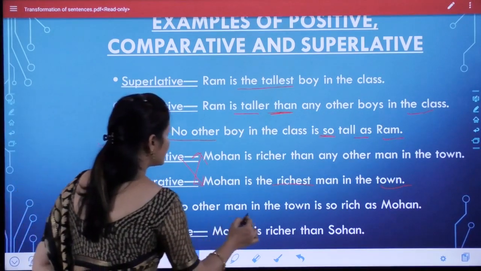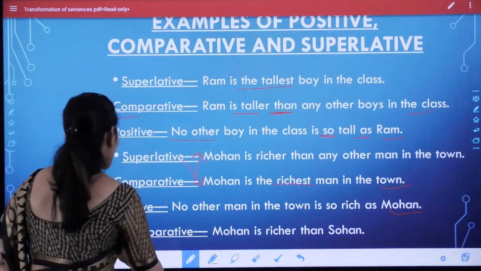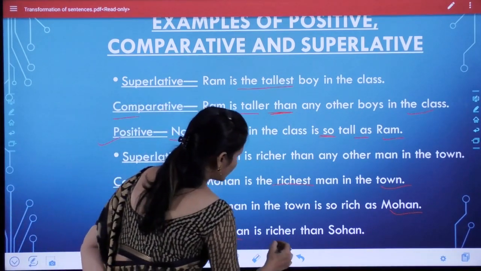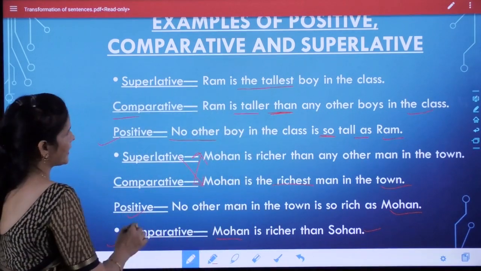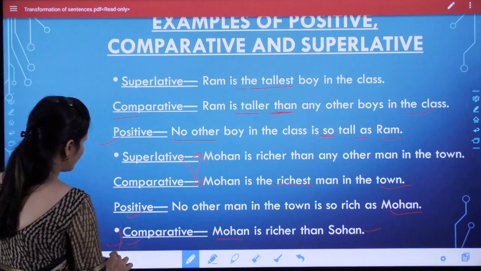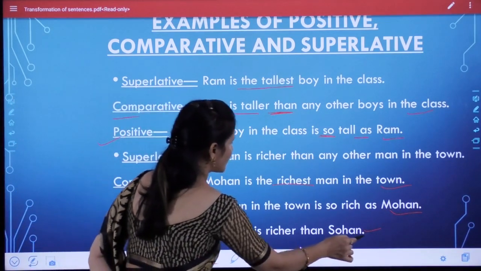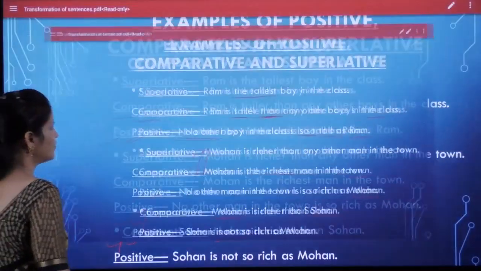Next is, no other man in the town is so rich as Mohan. Okay, and when we change it into comparative degree, Mohan is richer than Sohan, but we cannot make it superlative form because there is comparison between Mohan and Sohan, and we cannot change it into superlative form.